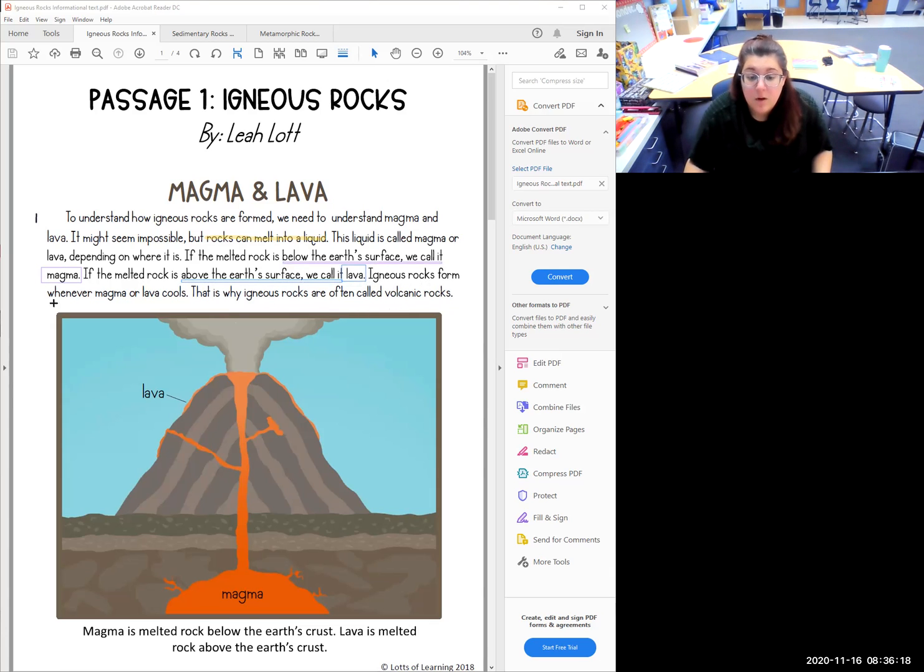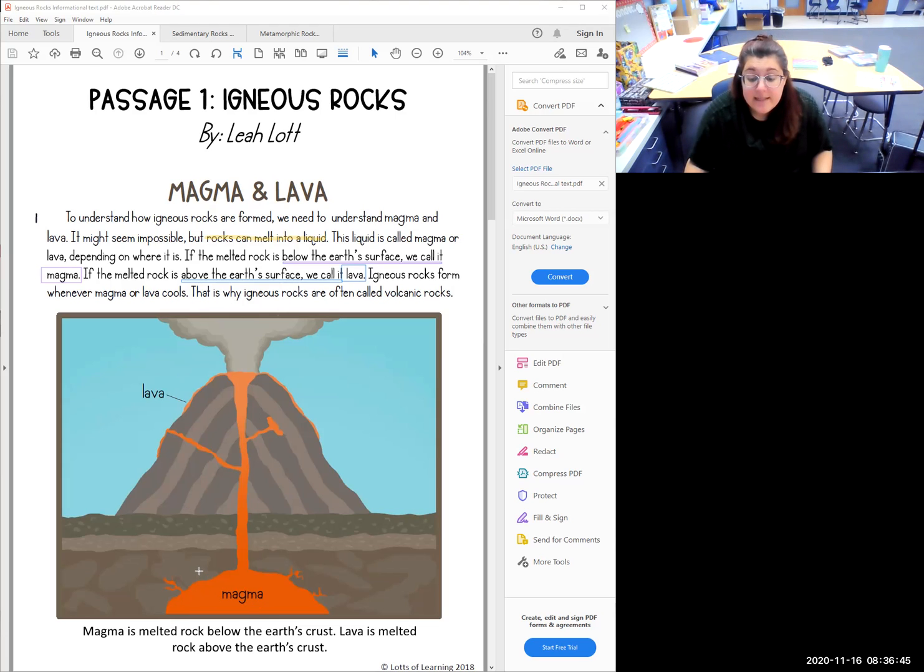Igneous rocks form when magma or lava cools. That is why igneous rocks are often called volcanic rocks. All right, so we don't even have to mark the main idea of this passage because it's right here in the heading, magma and lava. That's what that was all about. And then they give us a nice visual.